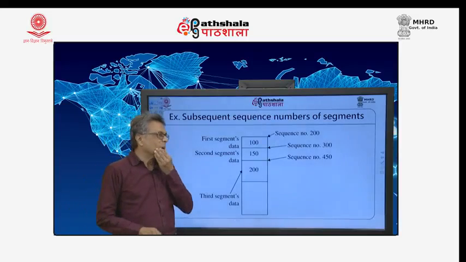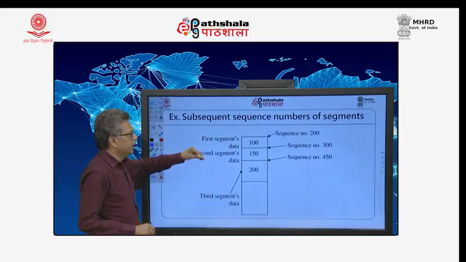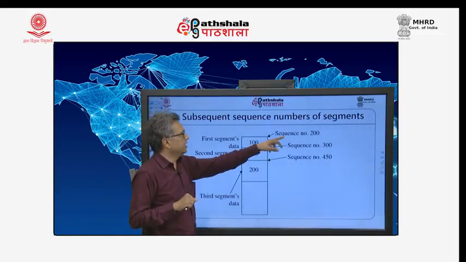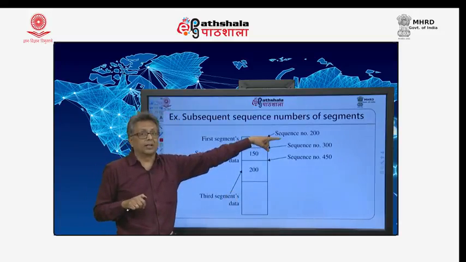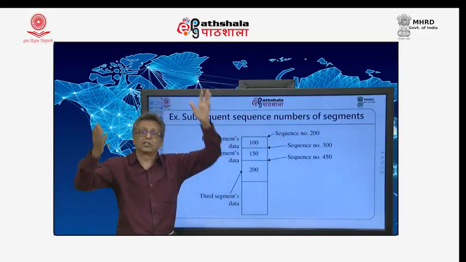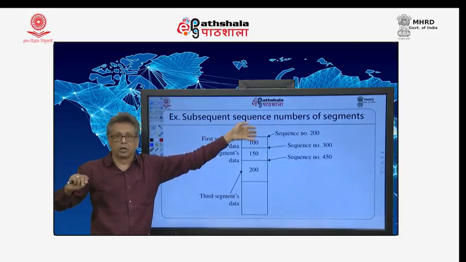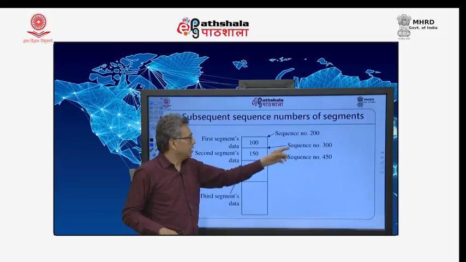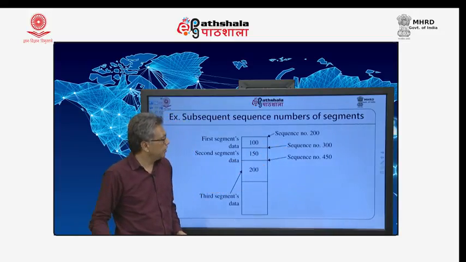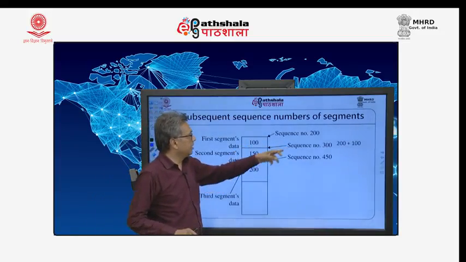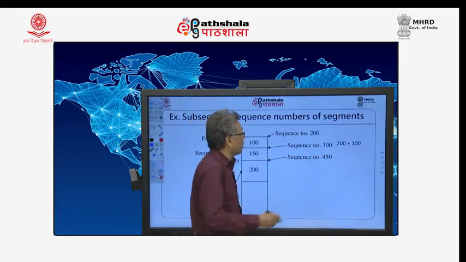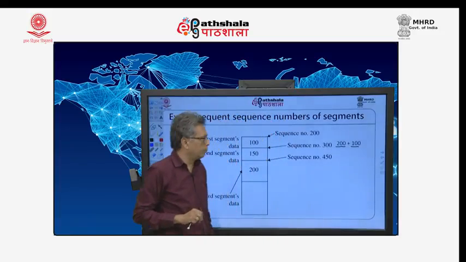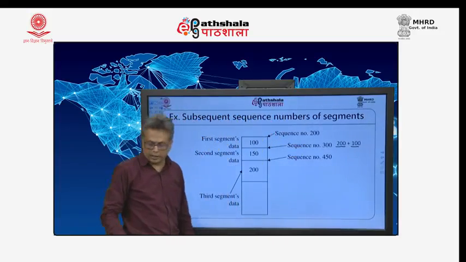This is something we have already looked at while we talked about protocols, but let us summarize. The initial sequence number is 200, and now you can understand why, because the clock's time at that point was 200. After sending 100 bytes, the sequence number becomes 300, because the original sequence number was 200 and I sent 100 more bytes.